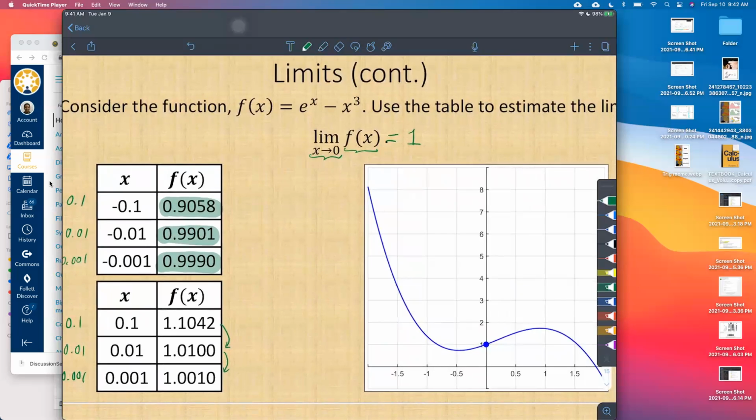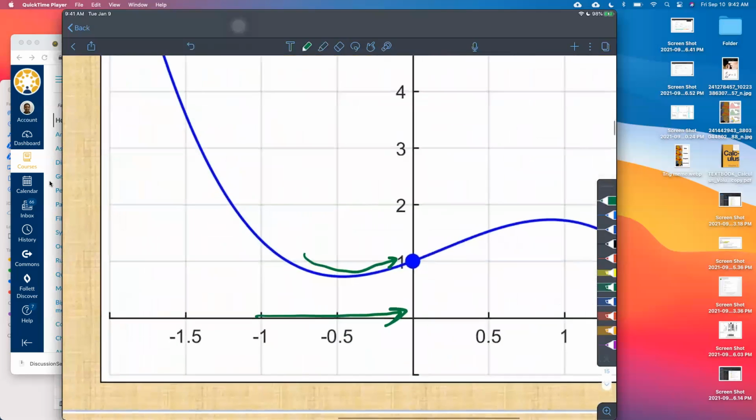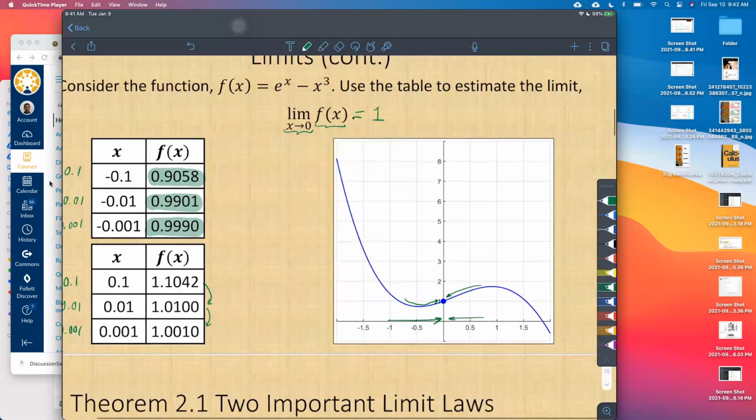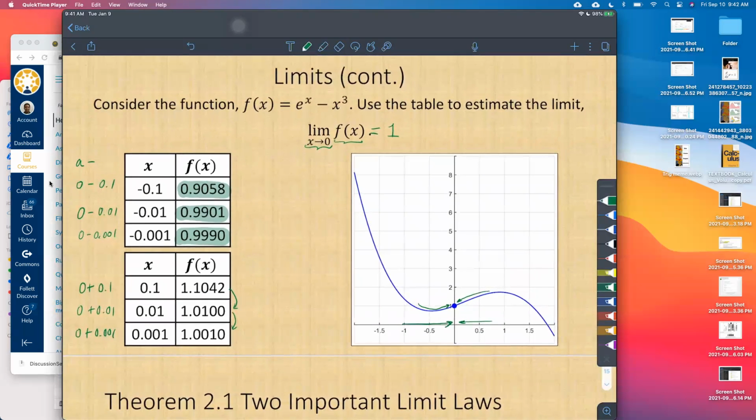Sometimes, most of the time, the graph is the easiest way to see it. So that's why we work on graphing. We want to know what graphs look like, exponentials, logarithms, and all those types of graphs. And we can see here, as we get closer and closer in this direction, what is the function doing? It looks like it's approaching a y value of 1. And then same thing in that direction. We're approaching 1. As we get closer and closer to 0, the function gets closer and closer to 1. So we say that the limit as x approaches 0 of f of x is 1.